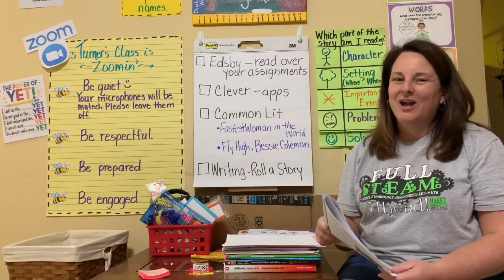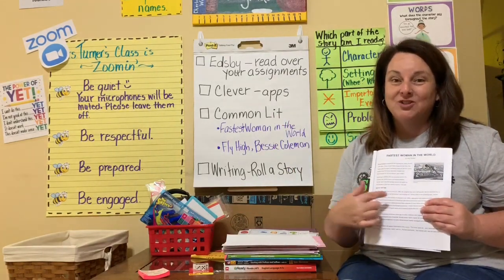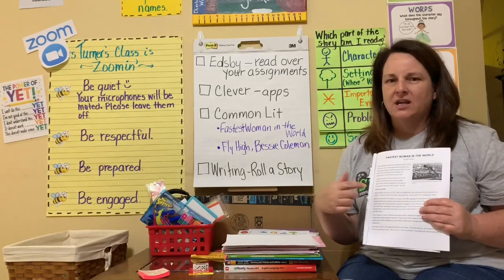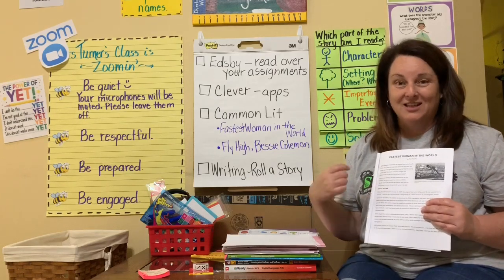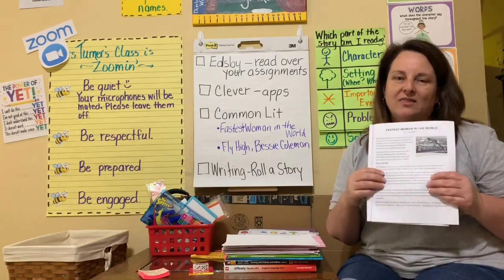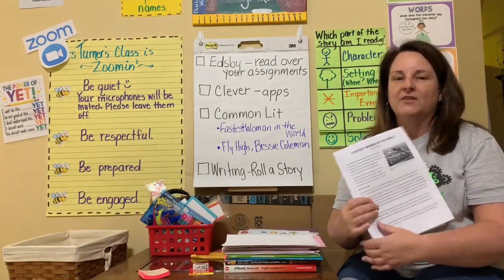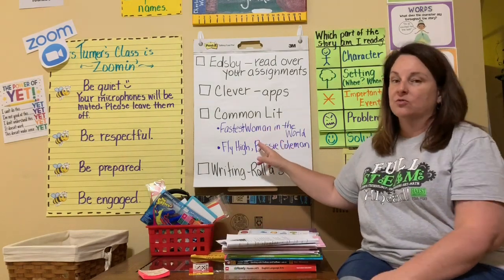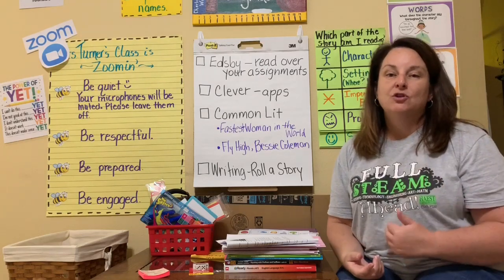If you're a paper packet user, you're lucky. After each section, all you have to do is ask yourself, what was that mainly about? What are the important details? And then all you have to do is underline them. You don't have to jot them down like the e-learners. You just have to underline them right there in your text. And then when you turn in your packet, I'll see where you found that information. So you're going to do that for both of these articles, Fastest Woman in the World and Fly High, Bessie Coleman, after you've read them.